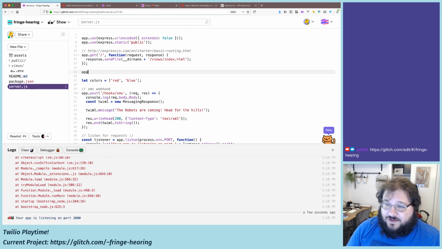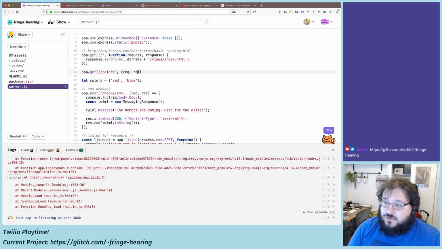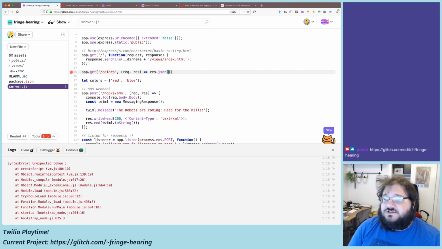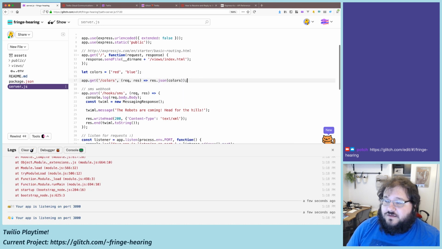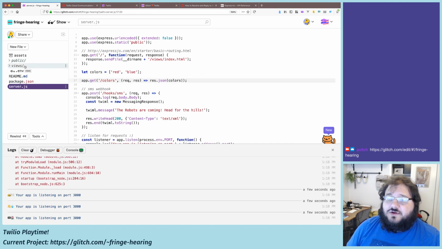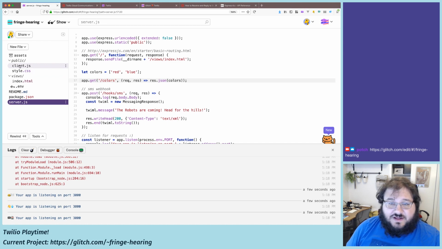And let's do app.get colors. And this will just immediately respond with a JSON object of the colors that we have sent. And then we can go to our views and take a look at what this will look like. So we're going to get a list of colors.